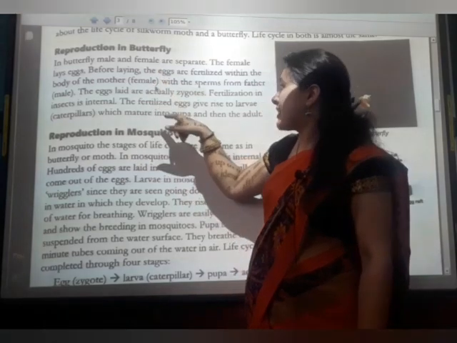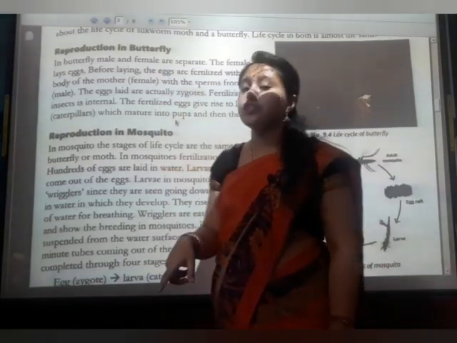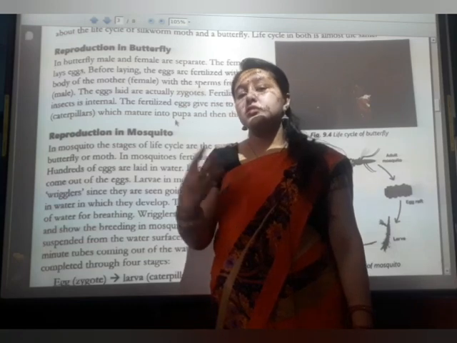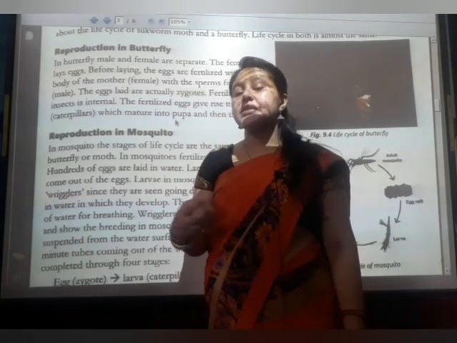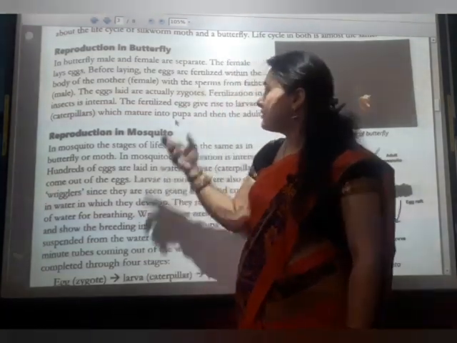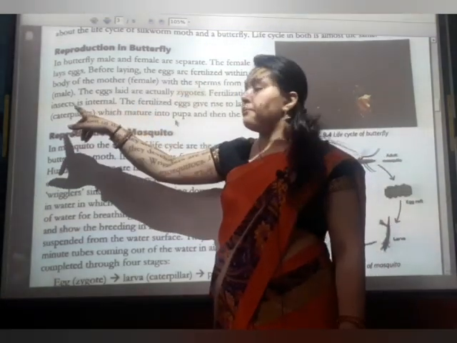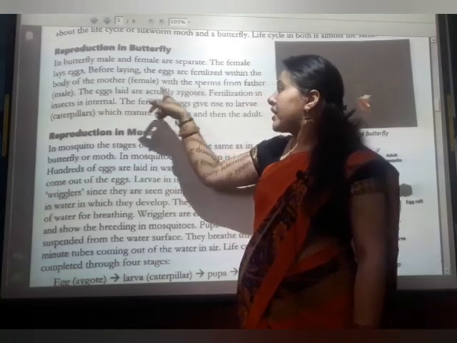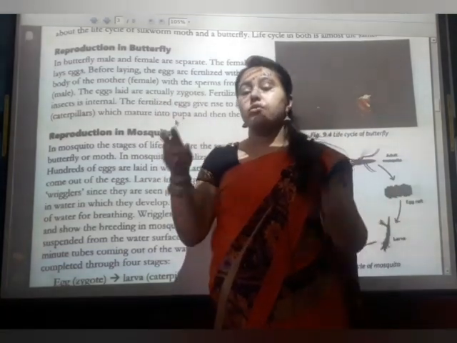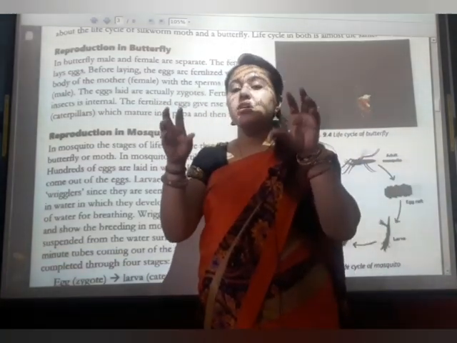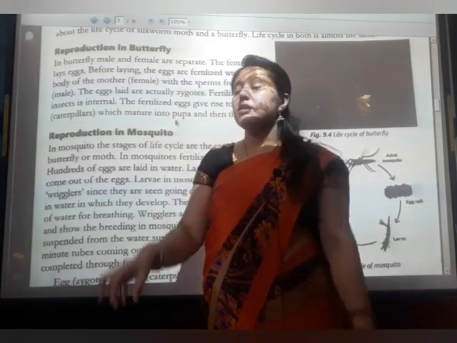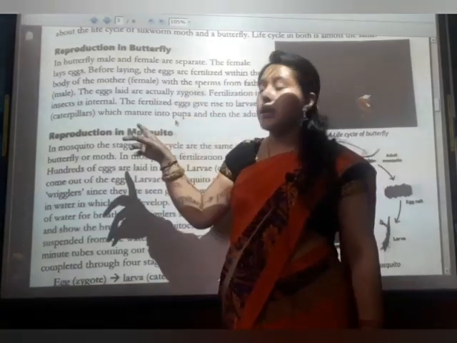Before laying, the eggs are fertilized within the body of the mother. The fertilization takes place inside the body of the female with the sperm from the father, the male. The eggs laid are actually zygotes.